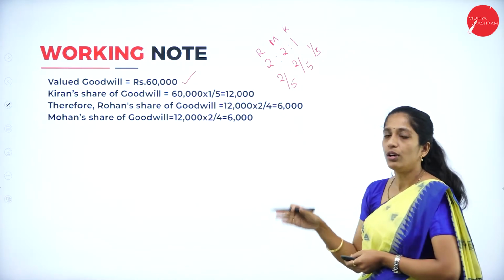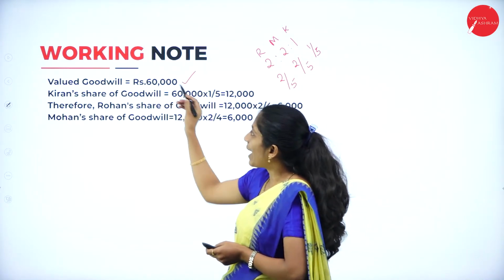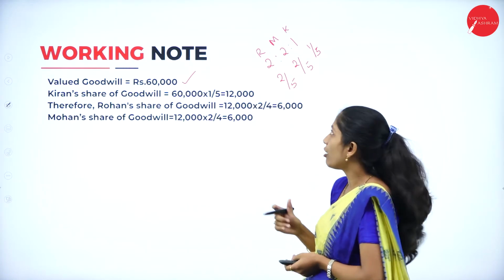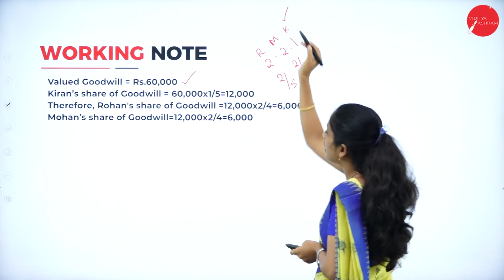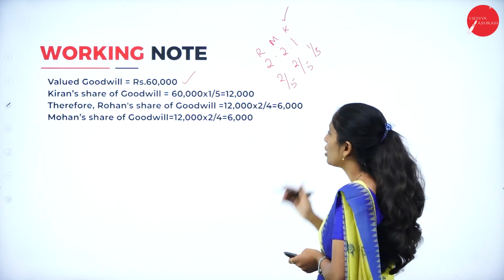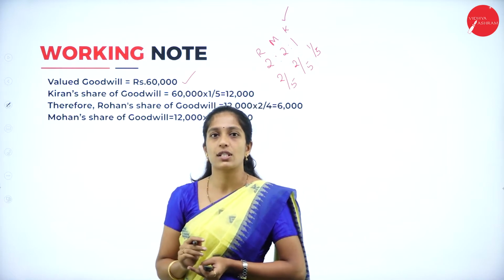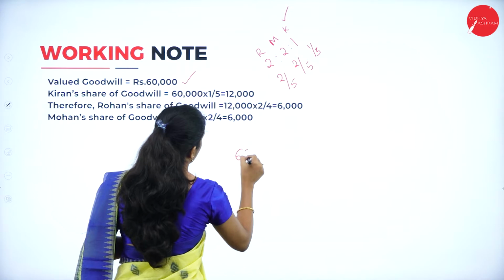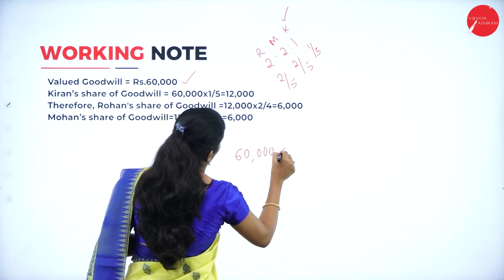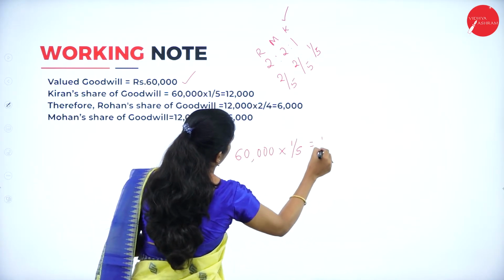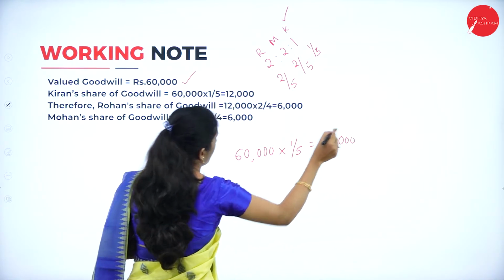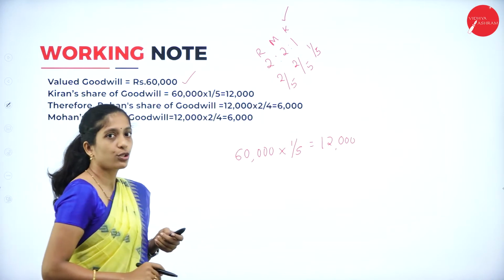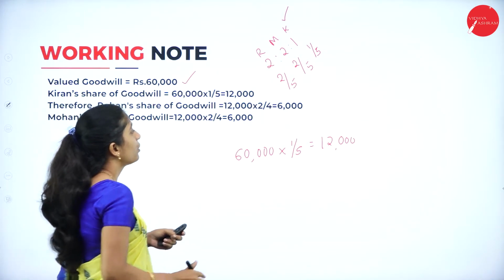Now what do I have to do? We know our valued goodwill is 60,000. Calculate the retiring partner's share of goodwill. Who is the retiring partner? Kiran. Kiran's share of goodwill. So total valued goodwill is 60,000. Kiran's share of goodwill is 1 divided by 5. So 60,000 into 1 divided by 5 we get 12,000. So that's what we have calculated: Kiran's share of goodwill, 60,000 into 1/5, we get 12,000.